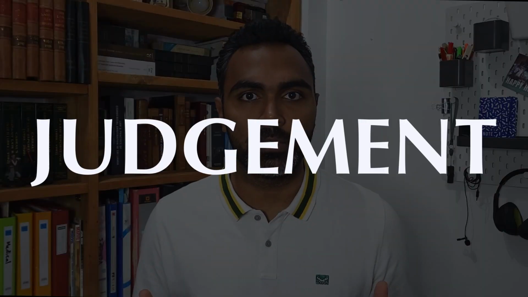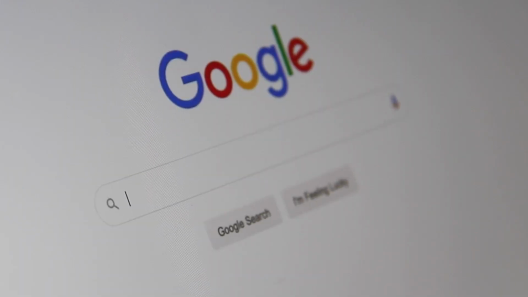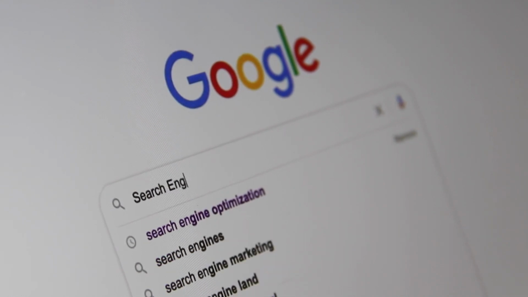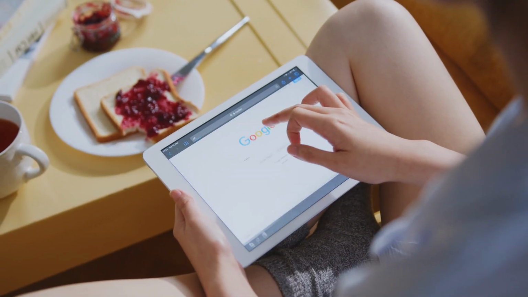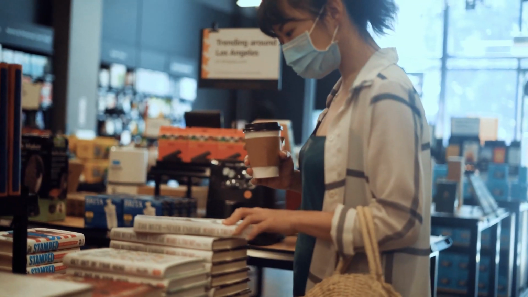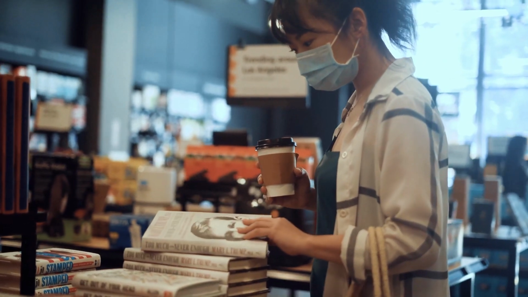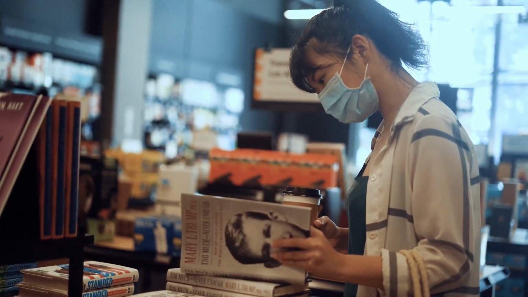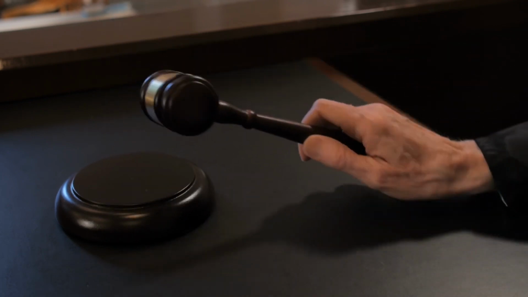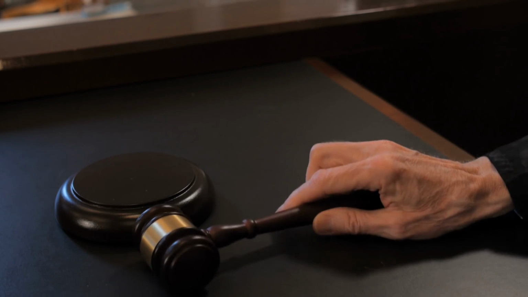So what was the judgment? The district court decided in favor of Google and said that Google did in fact come within the definition of fair use and therefore they were not violating any copyrights. The judge went on to say that Google's actions of scanning and allowing these books to be available and searchable online was beneficial to the authors. In other words, the judge felt that Google's acts allowed readers to more easily discover these books, therefore promoting more book sales. The judge also said that Google Books provides significant public benefit and that it advances the arts and sciences without negatively impacting the rights of copyright holders.